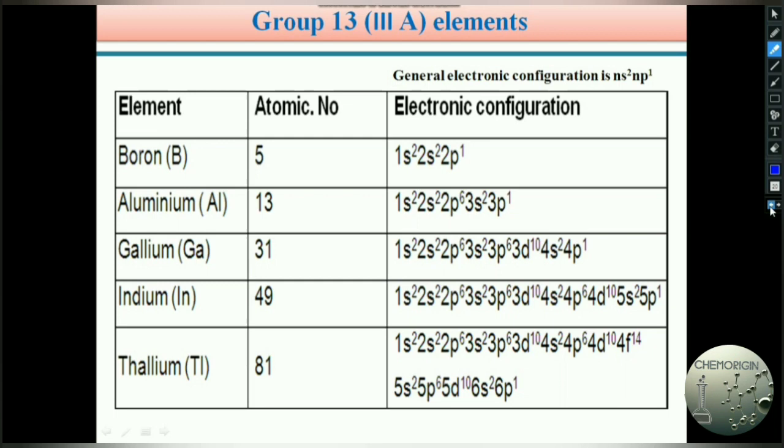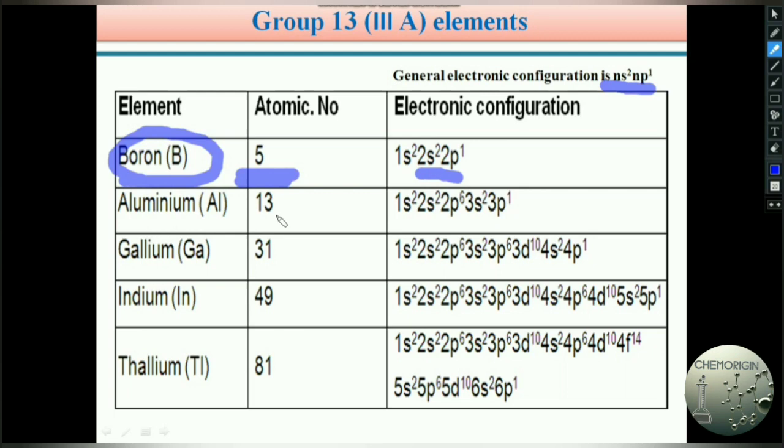If you see the electronic configuration of group 13 elements, the general electronic configuration of the 3A group elements is ns2 np1. We can see them one by one. For boron, the atomic number is 5 and its electronic configuration is 1s2 2s2 2p1. In the valence shell, 2s and 2p are the outer energy level. Here the configuration is 2s2 2p1.